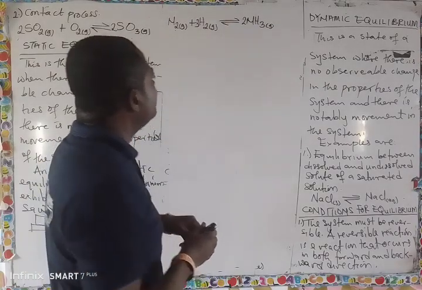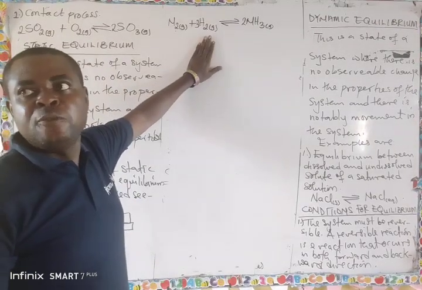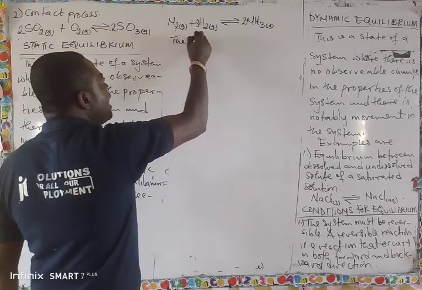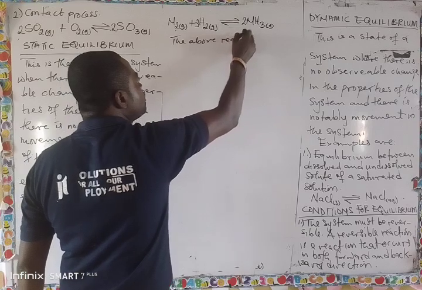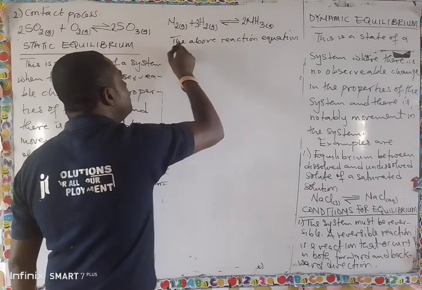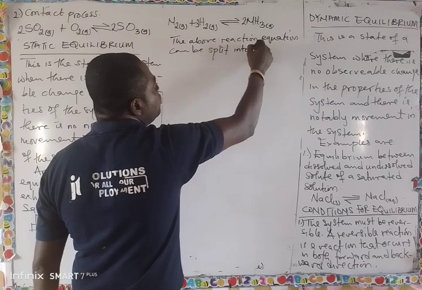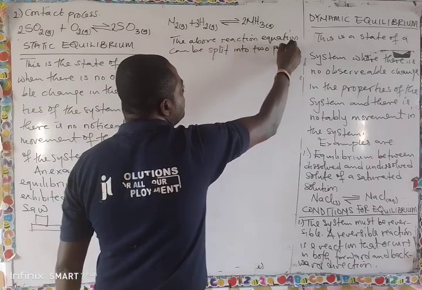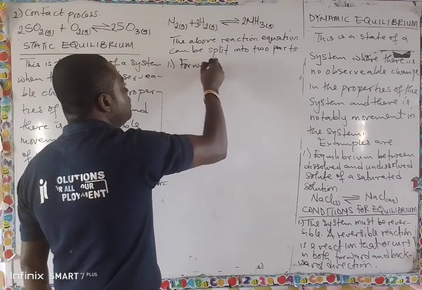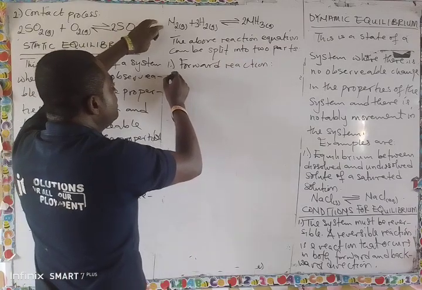Now, this reaction can be split into two. The above reaction equation can be split into two parts. The first one is the forward reaction. The forward reaction now is what?